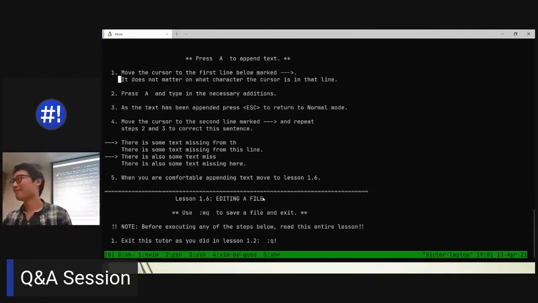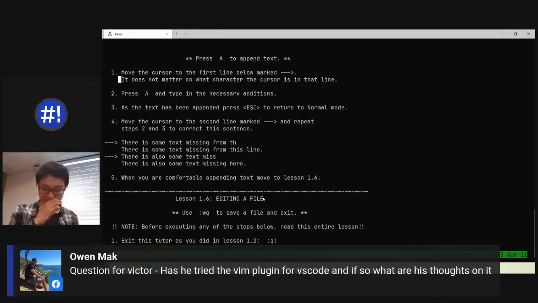There's a few questions from online. Have you tried the Vim plugin for VS Code, and if so, what are your thoughts on it? Sorry, I shouldn't have interrupted you. So the question: have I used the Vim extension on VS Code and what do I think of it? I have used it, and it was pretty difficult to use.